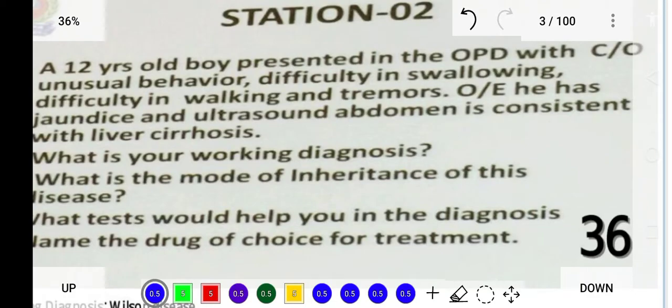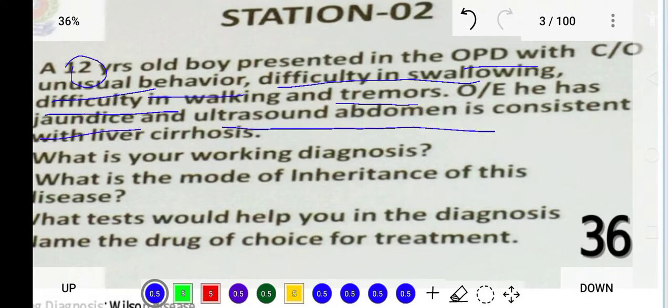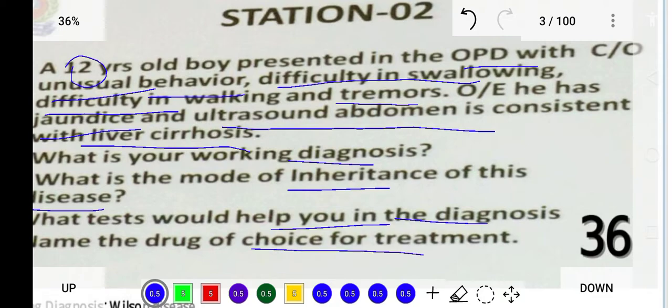So this clinical vignette states a 12-year-old boy presents in OPD with a complaint of unusual behavior, difficulty in swallowing, difficulty in walking, tremors. He has jaundice as well, and ultrasound abdomen is consistent with liver cirrhosis. What is the diagnosis? What is the mode of inheritance of the disease? What test would you prescribe for the diagnosis, and what is the drug of choice or treatment of choice for this patient?